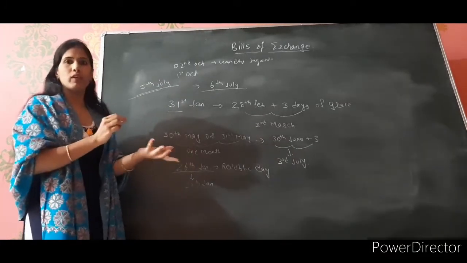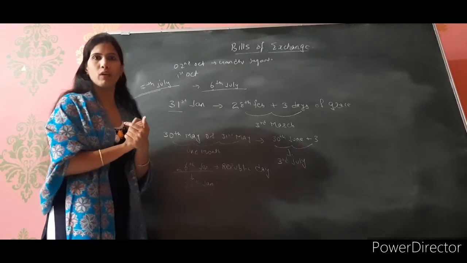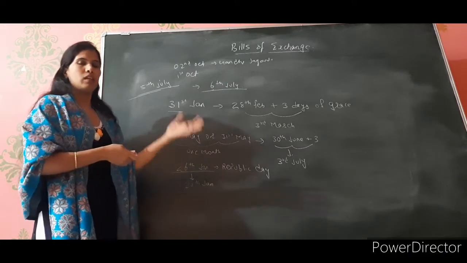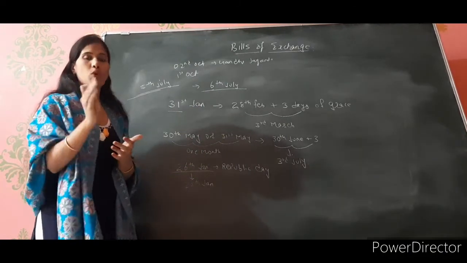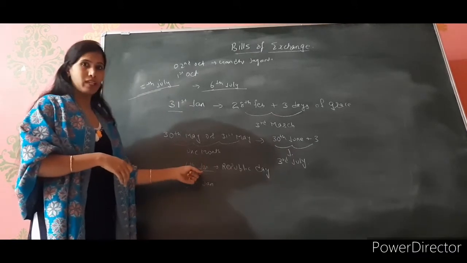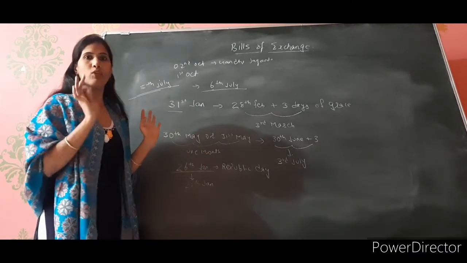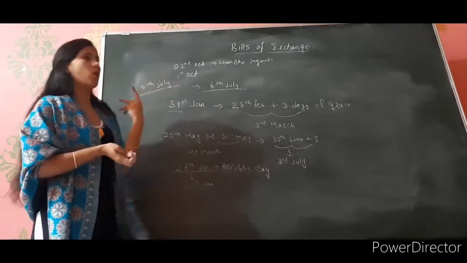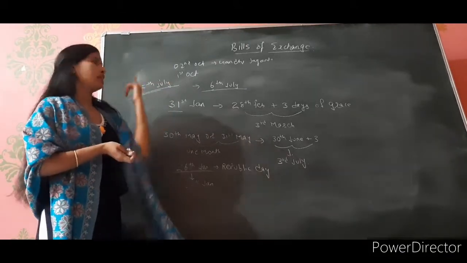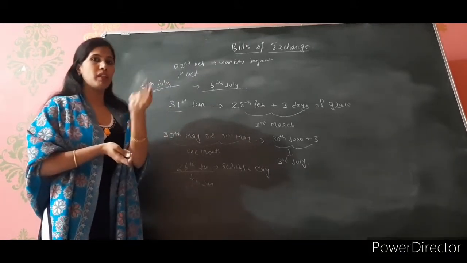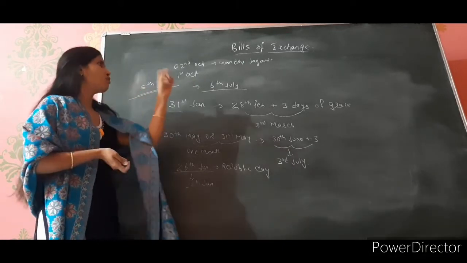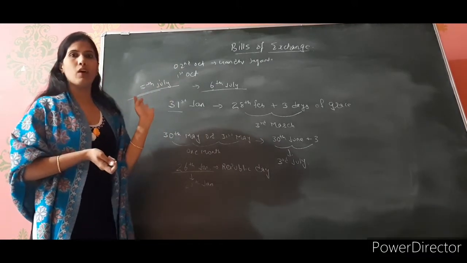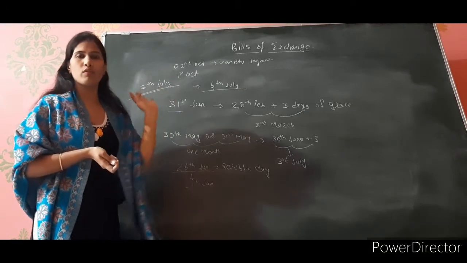Then next what I have explained to you, if there is a casual holiday or if there is a bank holiday, then the maturity period falls before that period. That is 26 Jan. If your bill is going to mature on 26 Jan, your maturity period will not be 26 Jan because 26 Jan is Republic Day and you will get a holiday. So the bill is going to mature on 25th of Jan. Same way, 2nd October. If your bill is going to mature on 2nd of October, your maturity period will not be 2nd October. It will be 1st of October. Because you are पहले से knowing कि 2nd October you are getting holiday on the occasion of Gandhi Jayanti.